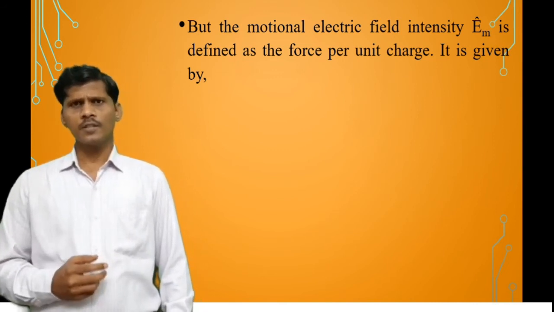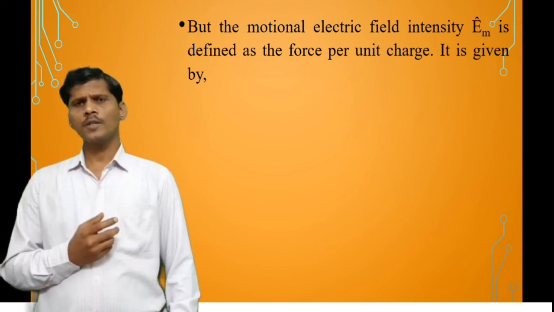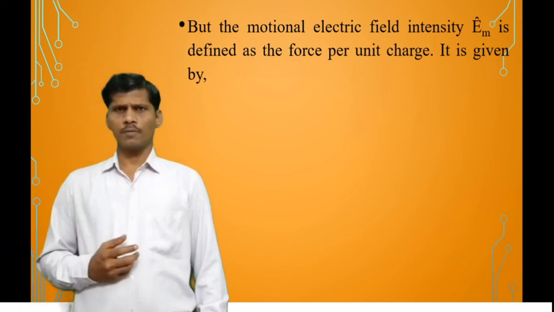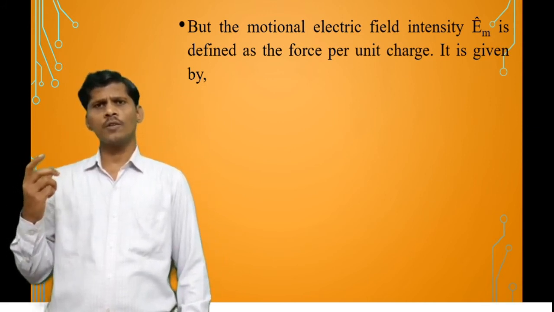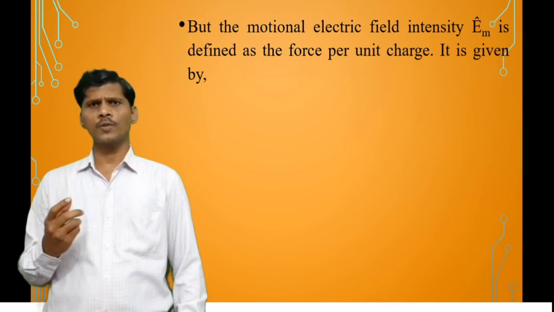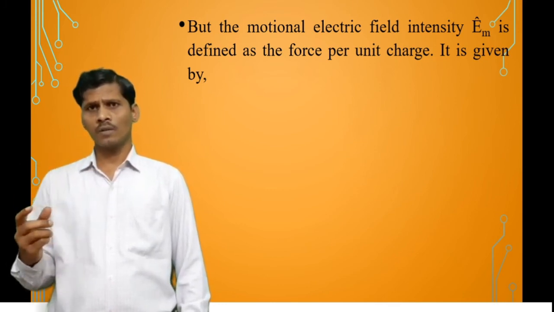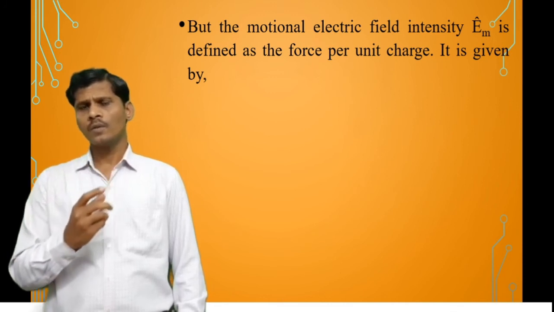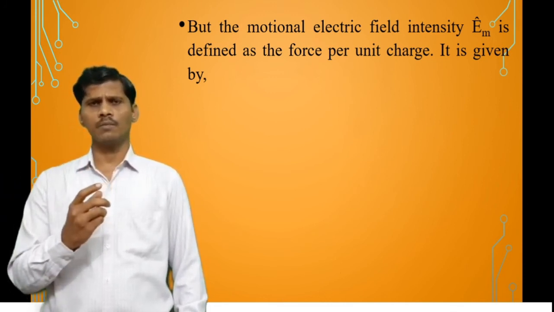Therefore, from equation 5, the induced EMF. What is the second condition? The magnetic flux density is constant, not varying with respect to time, and we can evaluate with the closed circuit in relative motion.